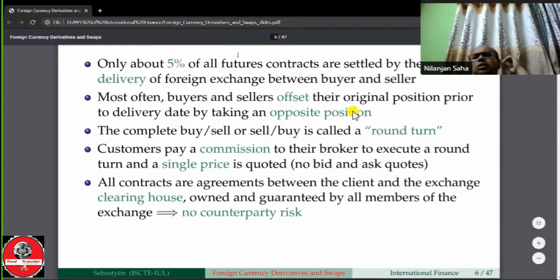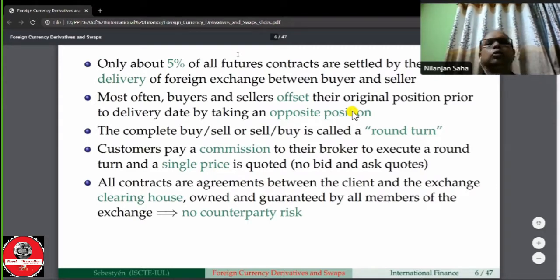To complete a buy and sell, or sell and buy, is called a round trip. That means when I am buying and equally selling the currency for the same delivery, this is called a round trip. Focus, the term is stated in green color. To complete a buy and sell or sell and buy is called a round trip.